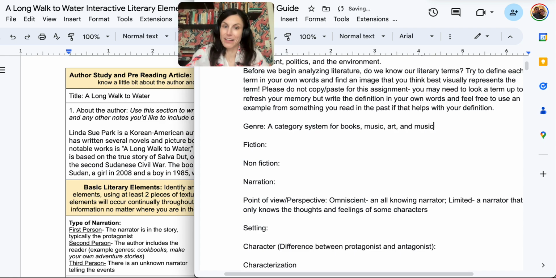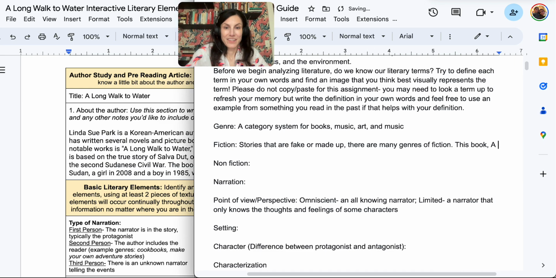You could say there's genres for everything. And if you ever looked at Netflix, they would have comedy, tragedy, suspense, horror, scary movies. So genre is just a category system. And then you would have your fiction. So fiction would be stories that are fake or made up. I always remember fiction is false. And we can also say there are many genres of fiction.